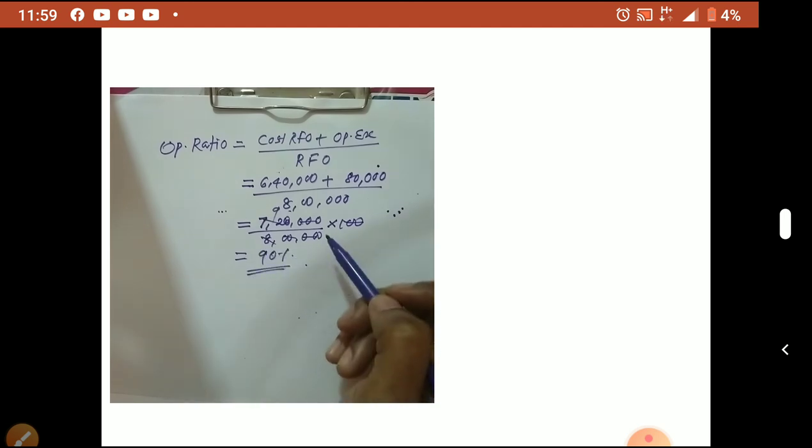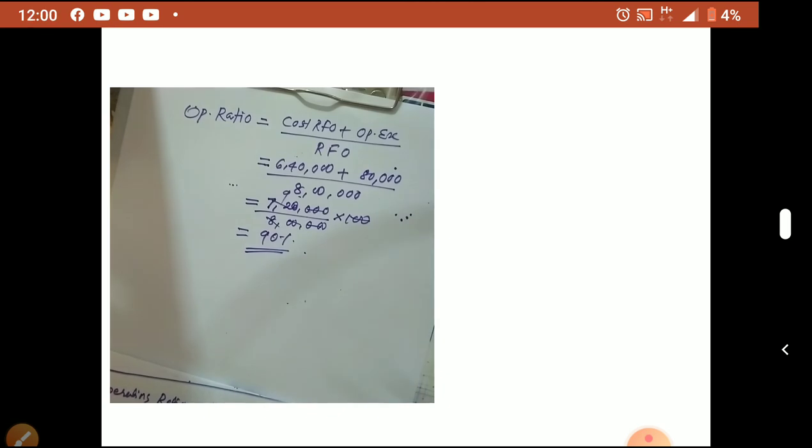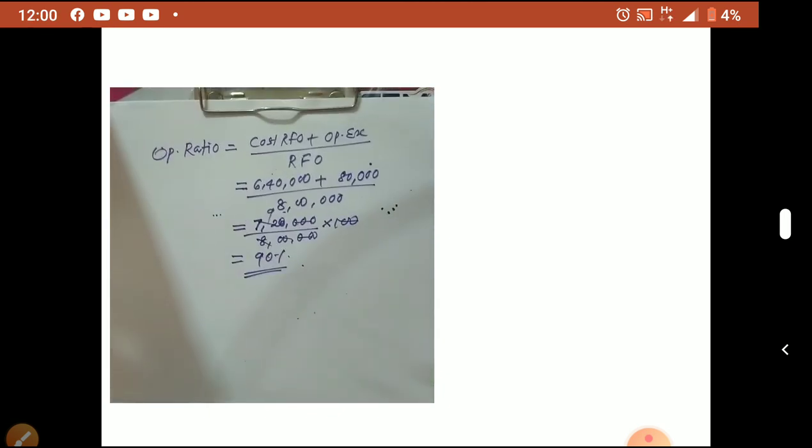So 90% is the operating ratio. That means to earn a sale of 100, they are spending almost 90 rupees, and 10 percentage is remaining. This is how we can calculate operating ratio.